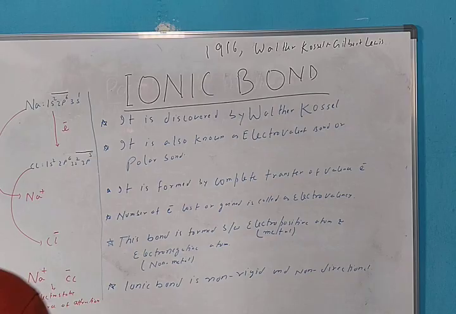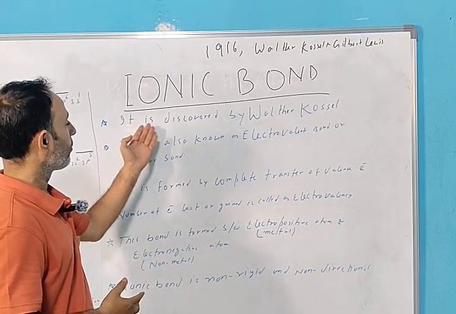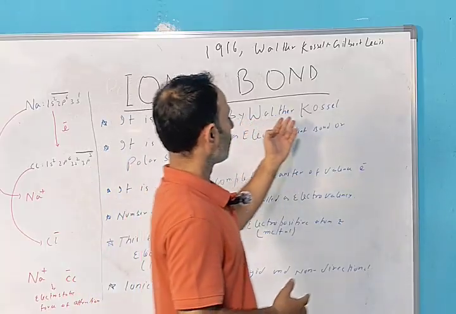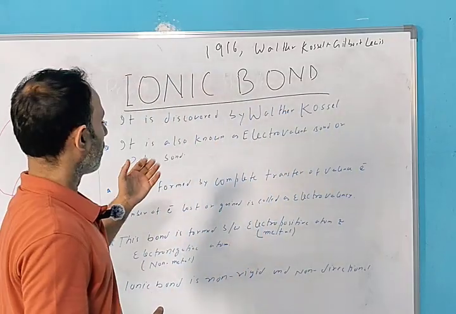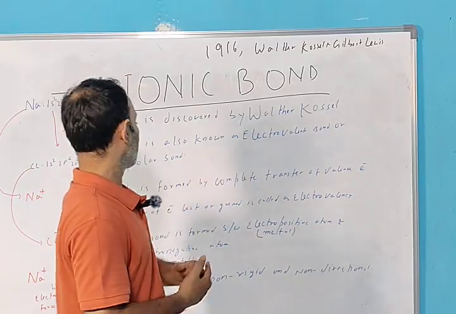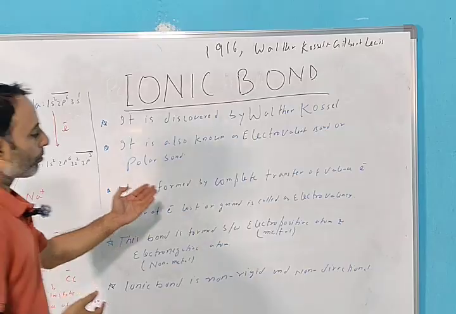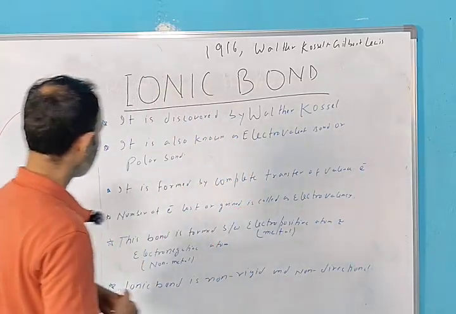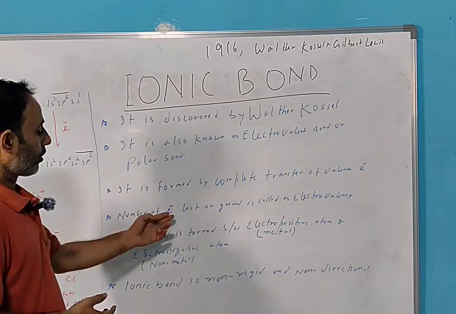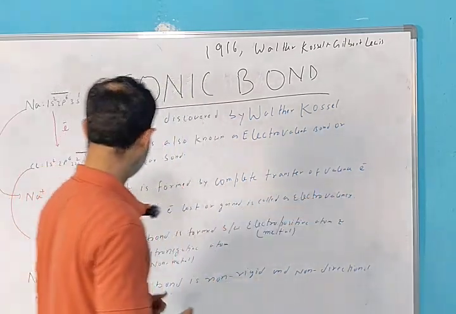So let's start with ionic bond. Ionic bond was discovered by Walter Kossel, as I earlier said. It is also known as electrovalent bond or polar bond. It is formed by complete transfer of valence electrons. The number of electrons lost or gained is called electrovalency.